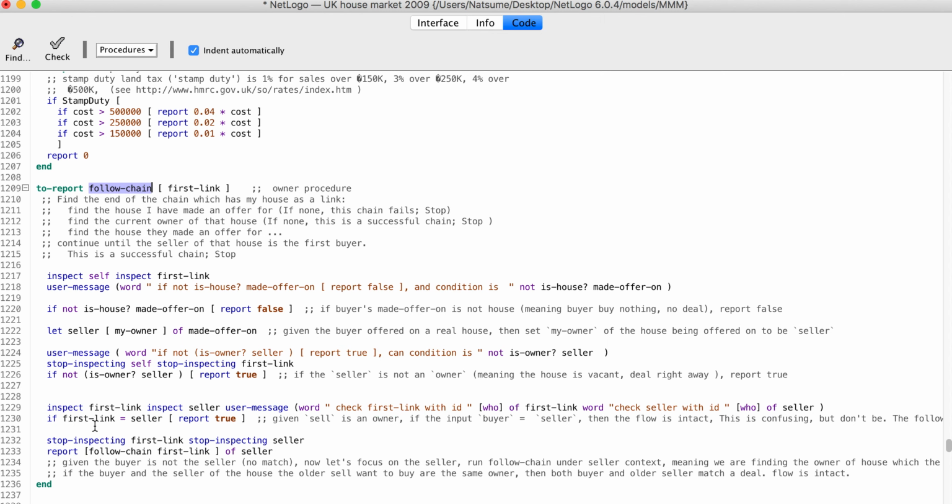Then basically this buyer can switch the house to the seller and the seller can switch the house to the buyer and they can do the transaction. So the buy and sell workflow is intact. Okay, so this is the full picture of why this iteration can work, why a buyer through this function can check whether it can actually buy a house or not.